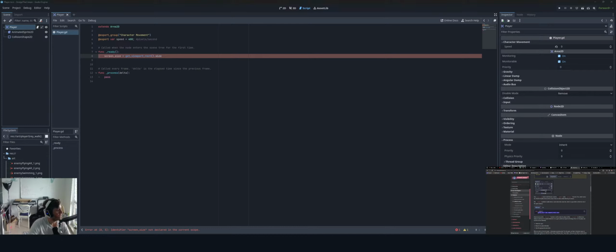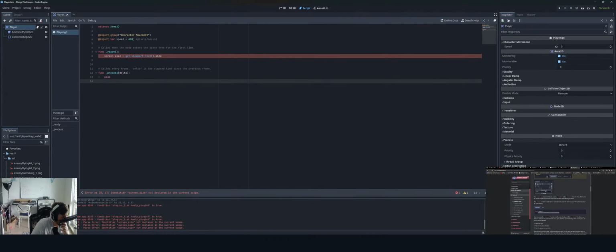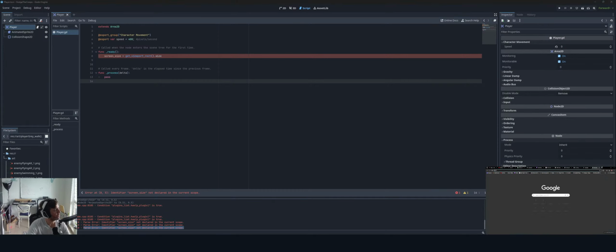Let me just copy directly from this just to be sure I didn't do anything wrong. No, still giving me a problem. So: parse error, identifier screen size is not declared in the current scope. Let's see if we can find what that really means.